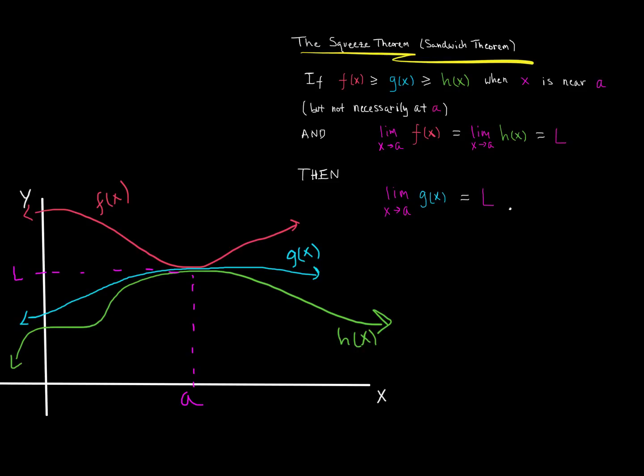And that's pretty handy. The reason is that if g is some kind of unknown or hard to work with function, if we can just find a couple of functions that are greater than or equal to, and in the case of h of x, less than or equal to g of x for these values around a, and then we can find the limit of f and h, then we've also found the limit of g as we approach a. Okay?